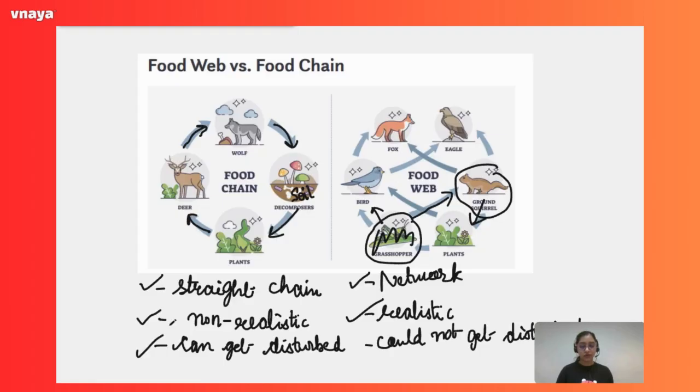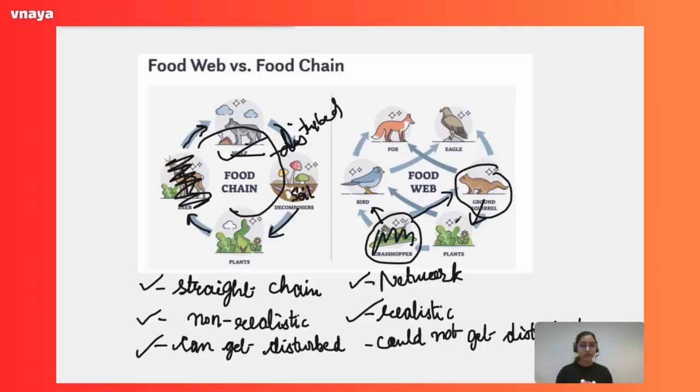And what about the third one? This point is saying that the food chain can get disturbed. Just say if I remove the deer, what will happen? The whole chain will get disturbed, because for the wolf now there is no food. It will not survive, it will die. So the whole chain will get disturbed.